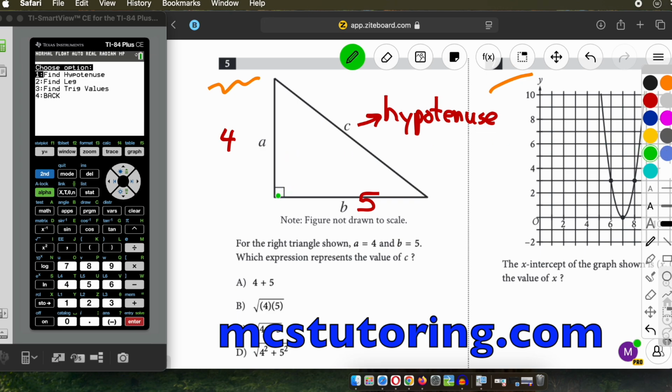So you see this right angle here, this little square thing. It's like, if you shoot an arrow from here, it'll always hit the hypotenuse.